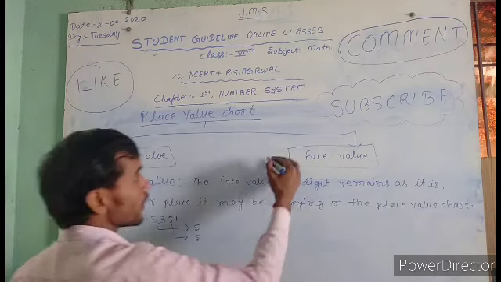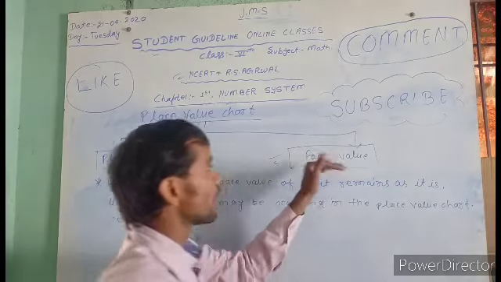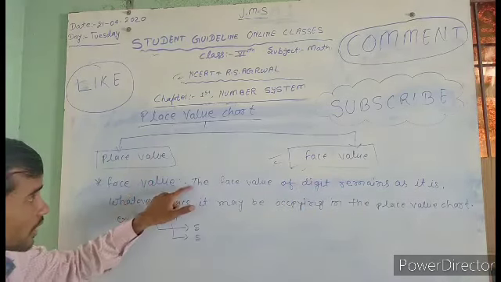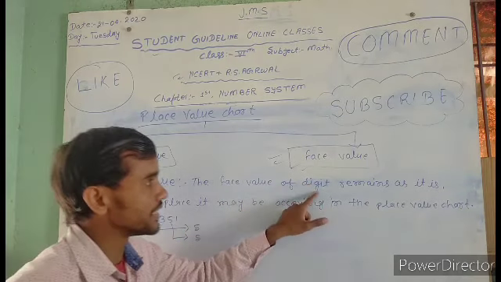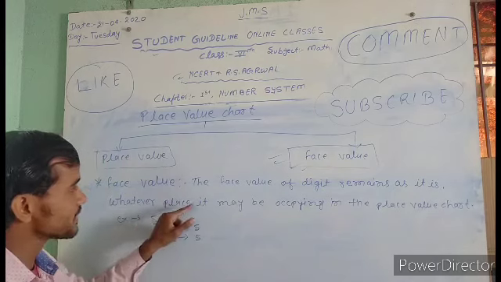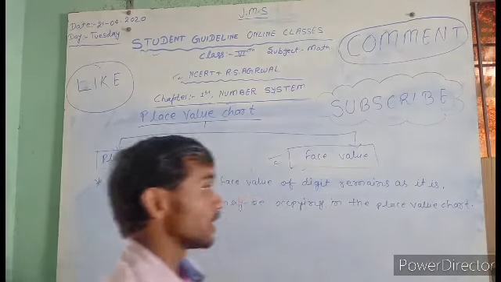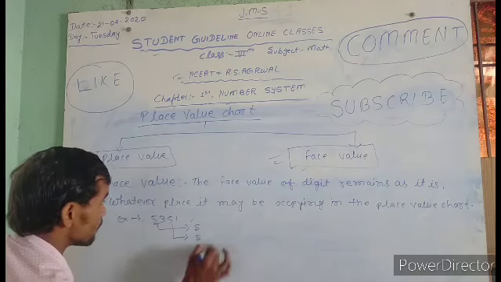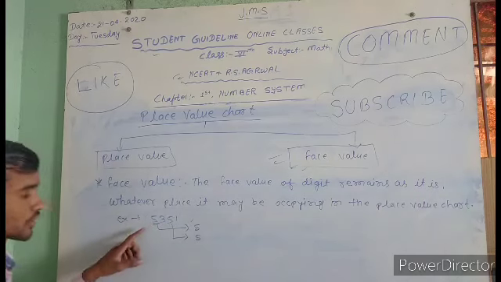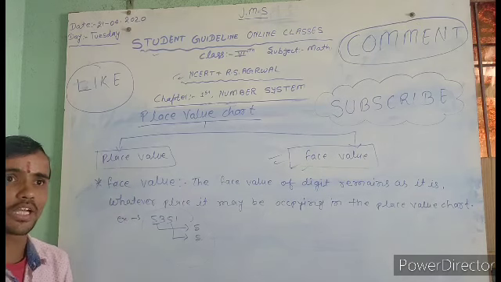Okay, so our next topic is face value. Firstly, what is face value? The face value of a digit remains as it is, whatever place it may be occupying in the place value chart. Just like one example here, that's a 5 and that's a 5. Your question says write the face value of 5 only.